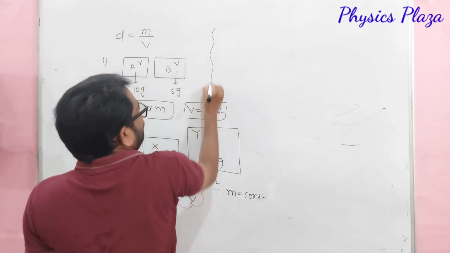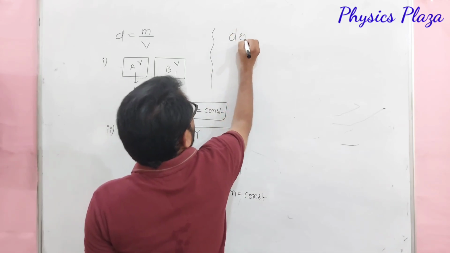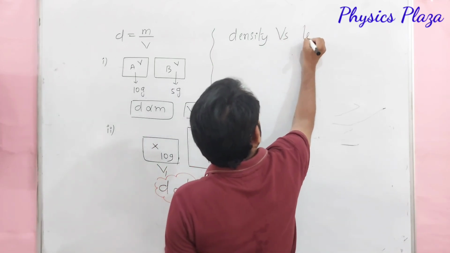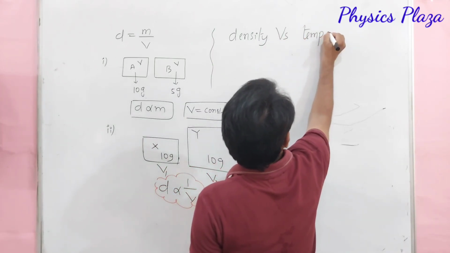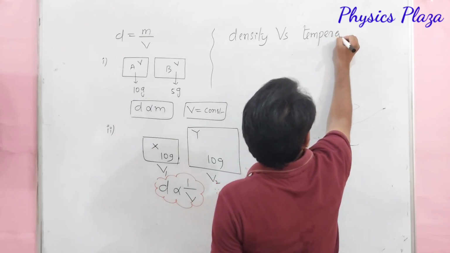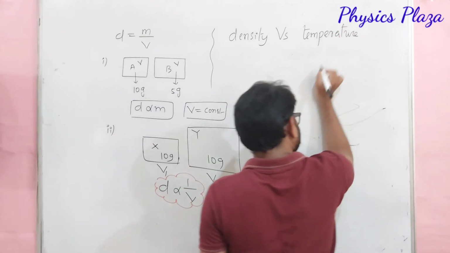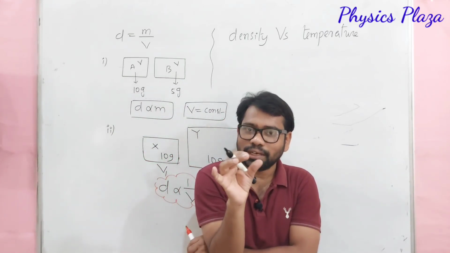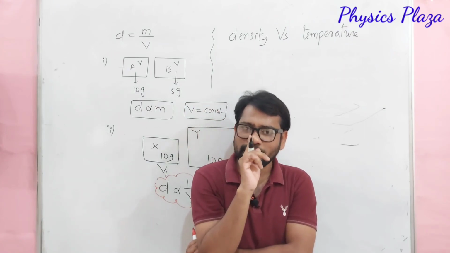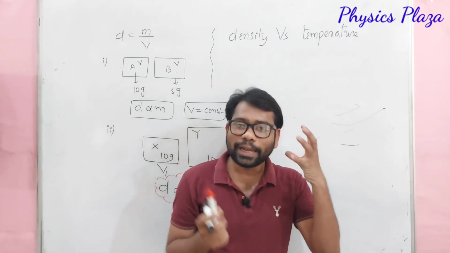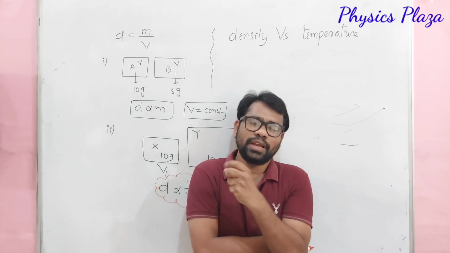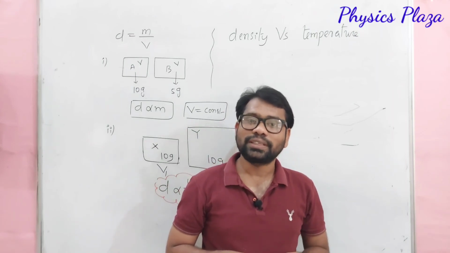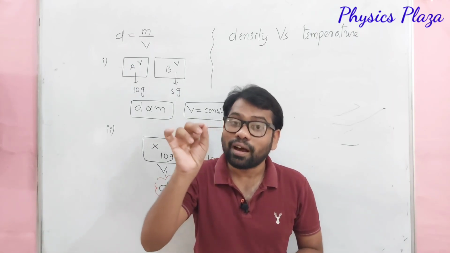Now let us see how density depends. So let us see here, density versus temperature. It's very important. How density varies with the temperature. First of all, children, is there any relation between density and temperature directly? So directly, density is not related to the temperature. But dear children, okay, forget about this topic. Let us recall the effect of heat. Dear children, what happens when you provide some amount of heat to a substance? We have learned that substances expand on heating.